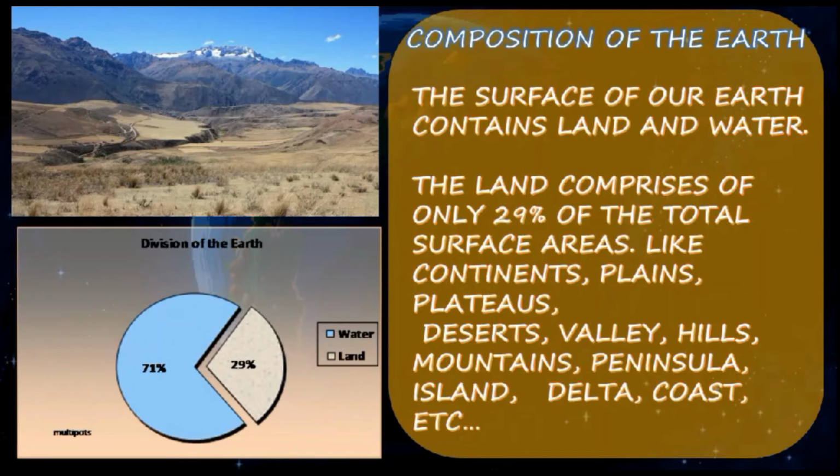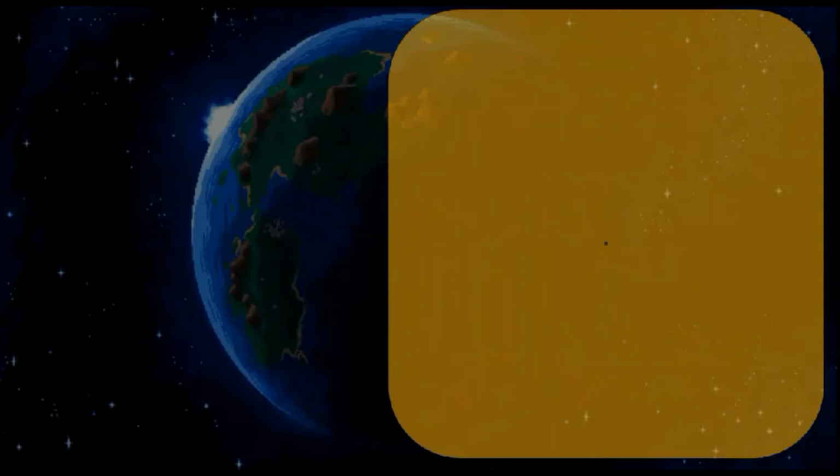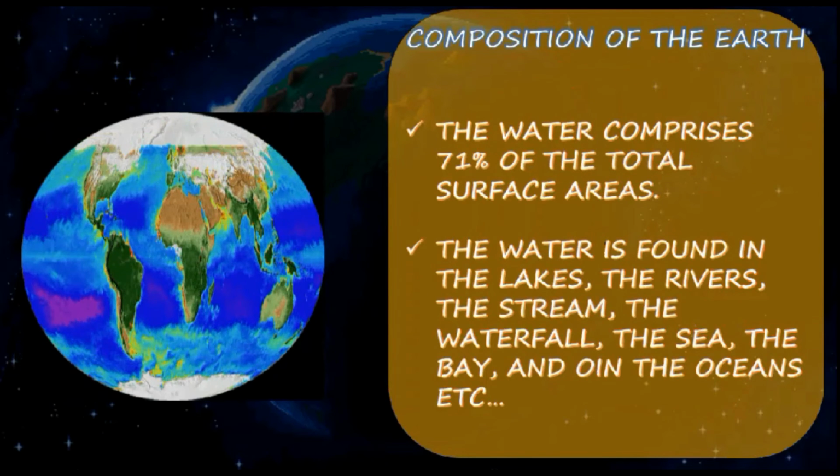Composition of the Earth. The surface of Earth contains land and water. The land comprises only 29% of the total surface area, with continents, plains, plateaus, deserts, valleys, hills, mountains, peninsulas, islands, deltas, coasts, etc. So you can see the composition of the Earth. In the division of the Earth, 71% is water and 29% is land. Like this, Earth has an infinite variety of landforms, and the four major types of landform, mountains, hills, plateaus and plains, are also present on our Earth. Yes, next.